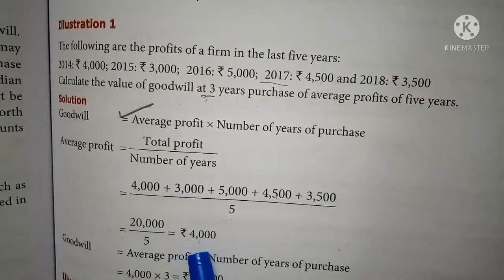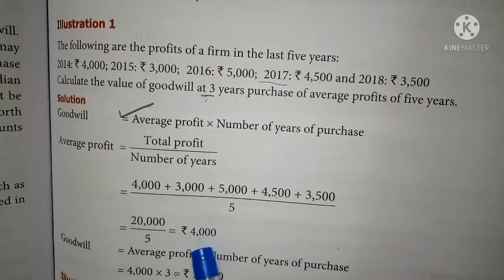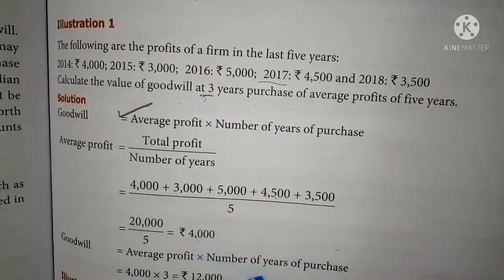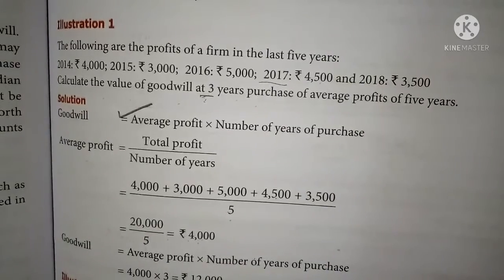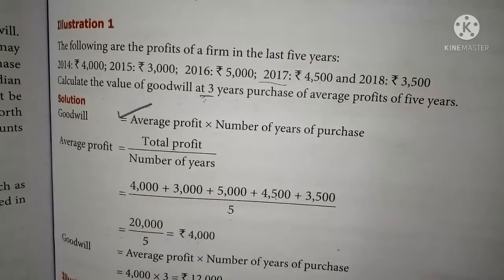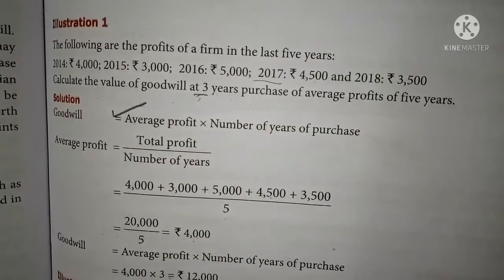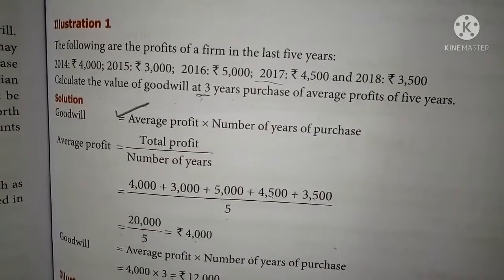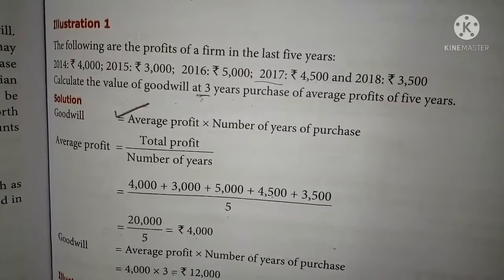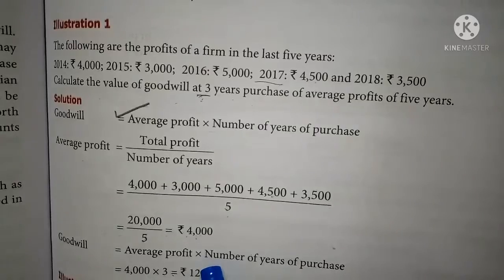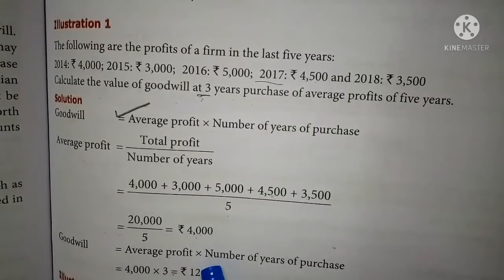20,000 by 5, the average profit is 4,000. The goodwill formula is average profit into number of years' purchase. That is, average profit is 4,000 into number of years' purchase, 3 years, given in the sum itself. You can multiply it, the answer will arise. That is 4,000 into 3, 12,000. So likewise, a simple average profit will be easily calculated, and the goodwill also will be calculated.